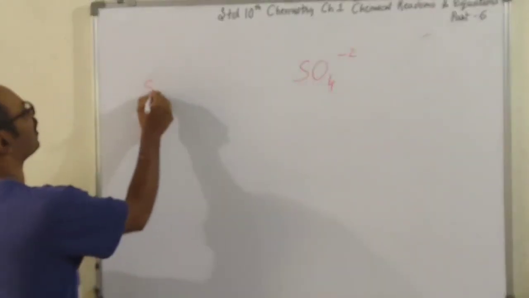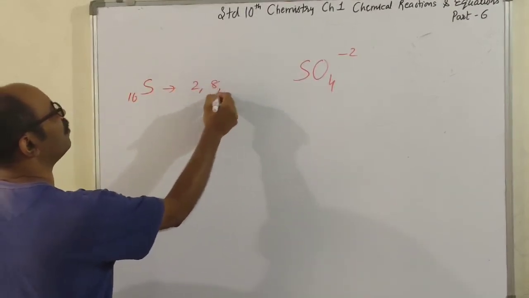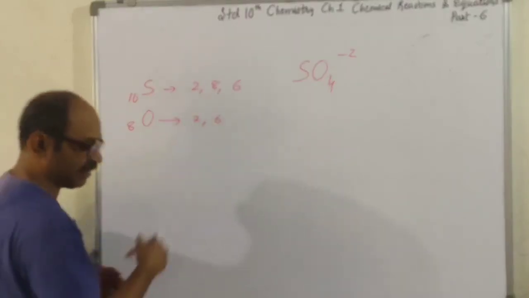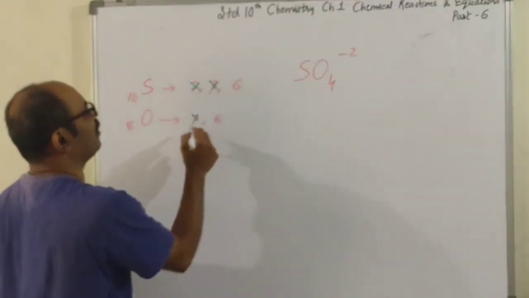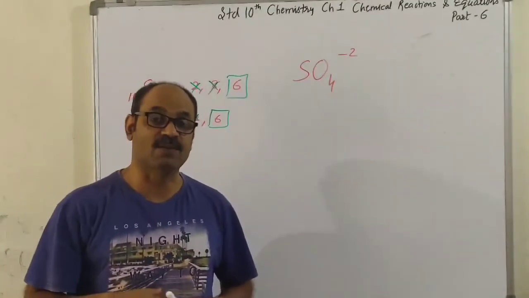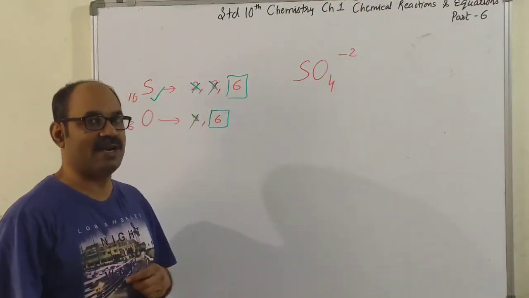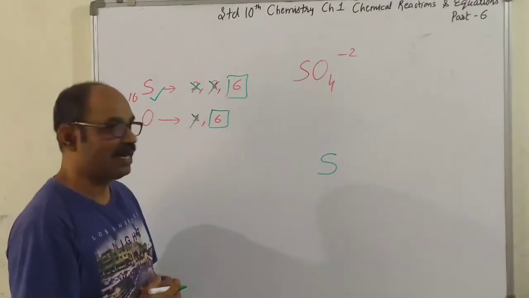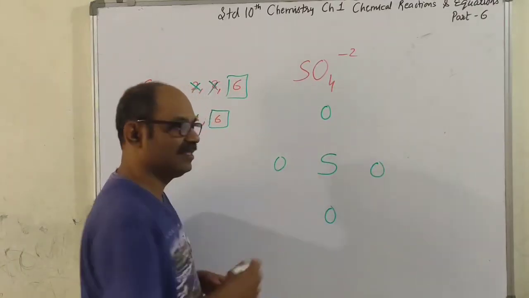The atomic number of sulfur is 16, so the electronic configuration is 2, 8, 6. And that of oxygen is 8, so the electronic configuration is 2, 6. We are talking about only the outer electrons. These inner shells are completely filled. So each sulfur and oxygen atom has 6 outer electrons. And sulfur being less electronegative, we will take it as the central atom, and 4 oxygens will be put on 4 sides.